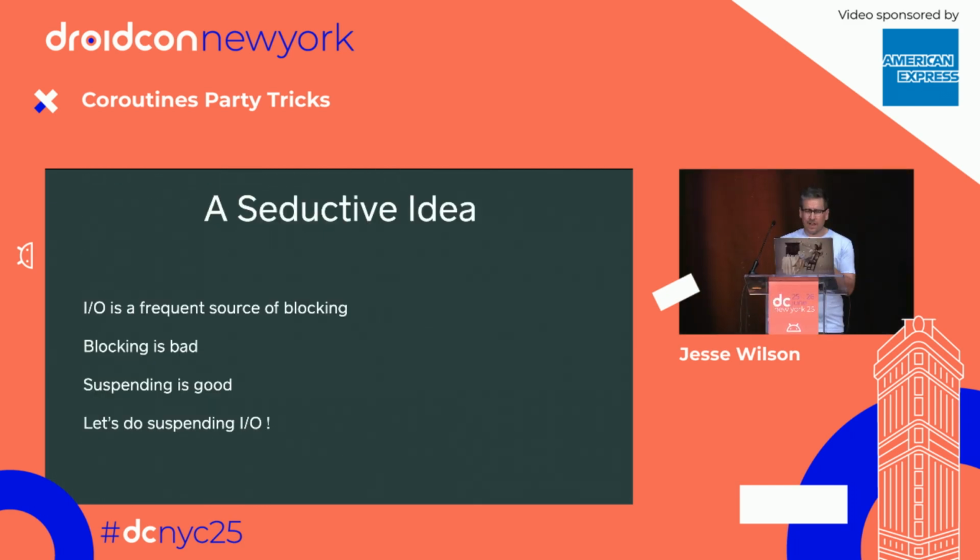So first one is IO. I've actually got four IO coroutines party tricks, and then I've got some navigation UI party tricks at the end, and then some bonus ones in the middle.